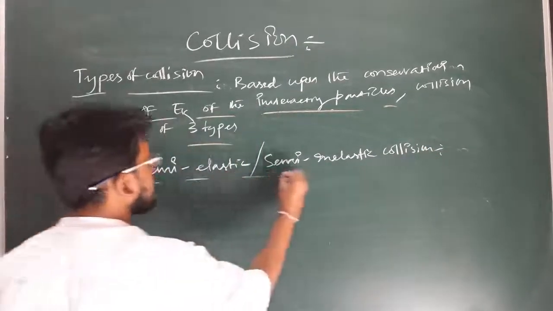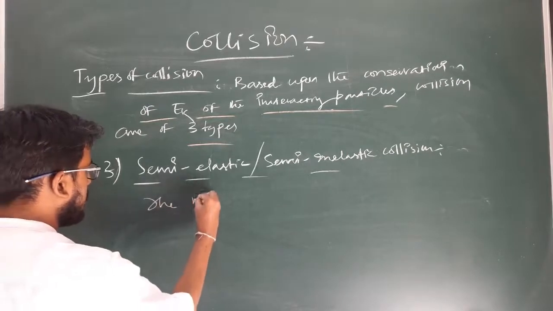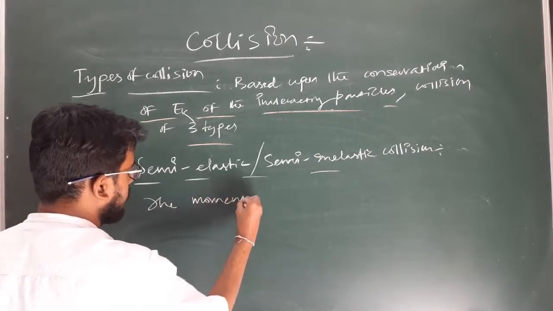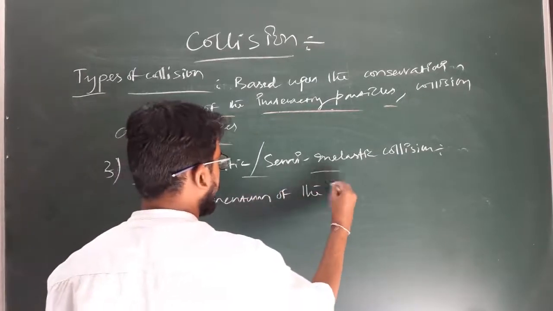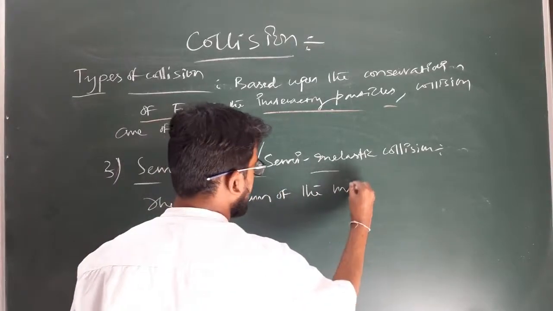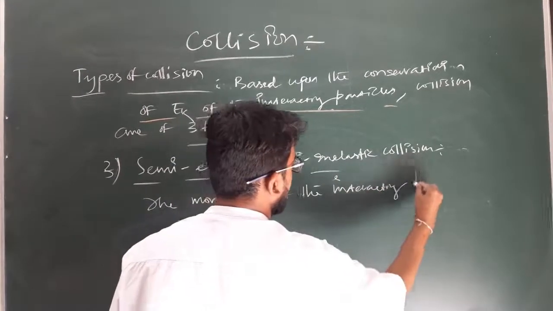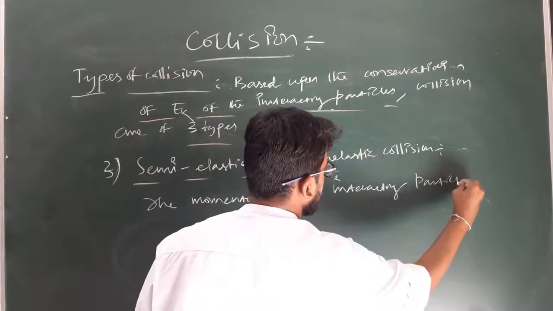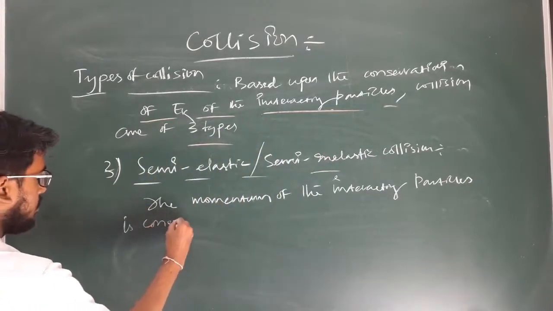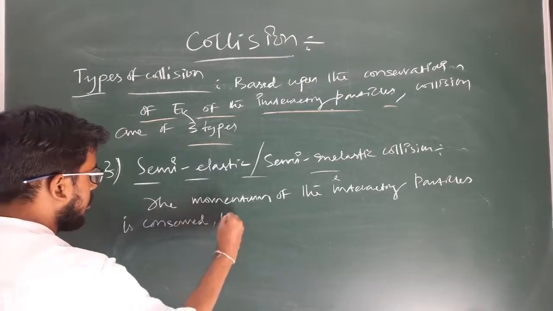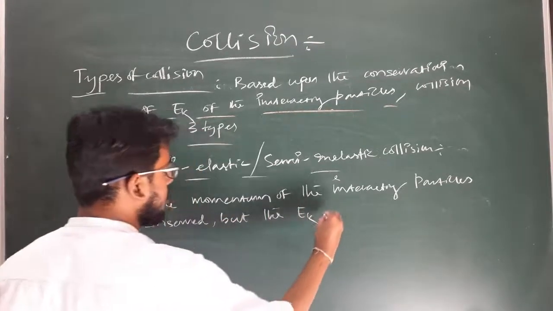Okay. So in this type of collision, again the momentum of the interacting particles is conserved, but the kinetic energy is not conserved.